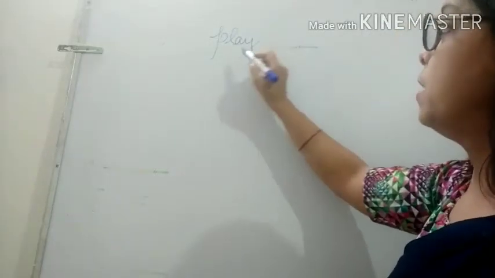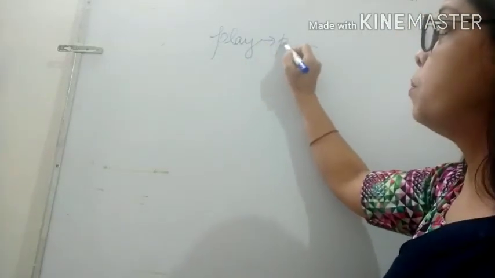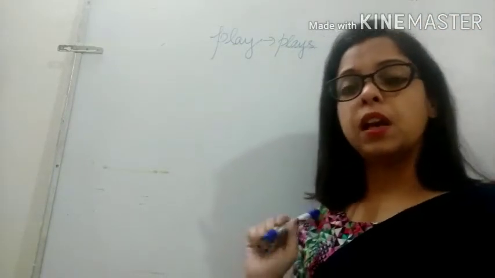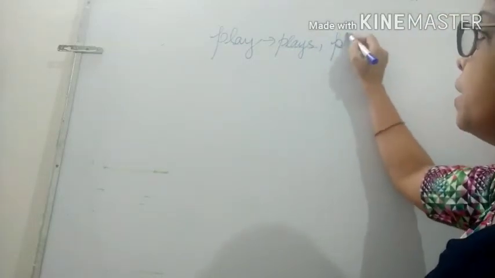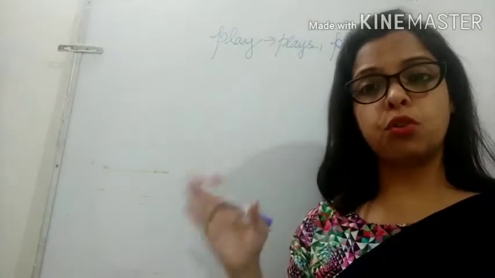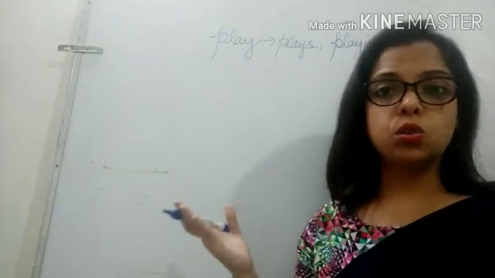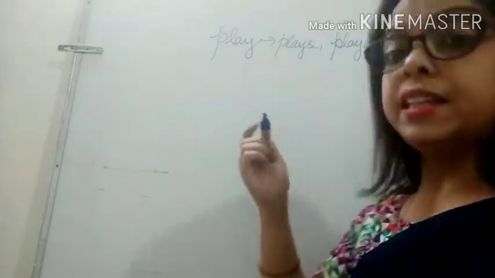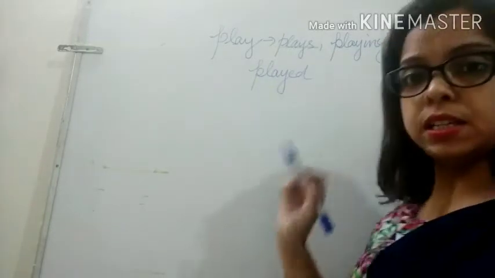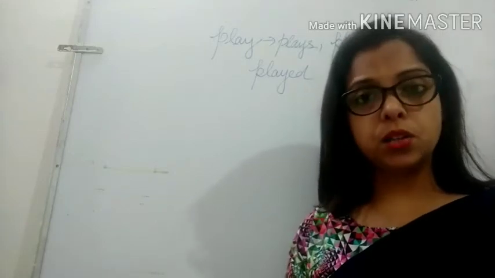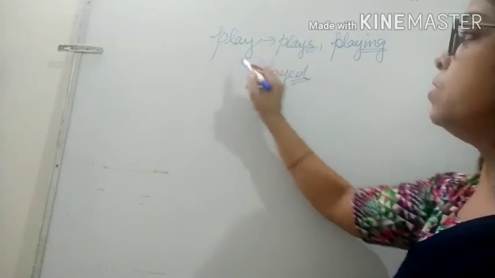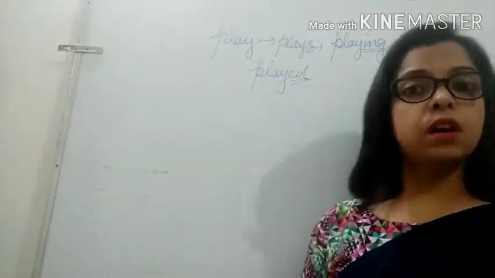Like if we add s to it, we can make it plays. In present tense singular case, we add s. Okay, then we can add ing, and we can make it playing. In continuous tense, in present, past, future continuous tense, we add ing to the verb, so it is playing. Or we can add ed to the verb, and we can make it played. In the past tense, simple past tense, we can use played. Okay, so like this, adding different endings to the verbs, we can change the base form of the verb.